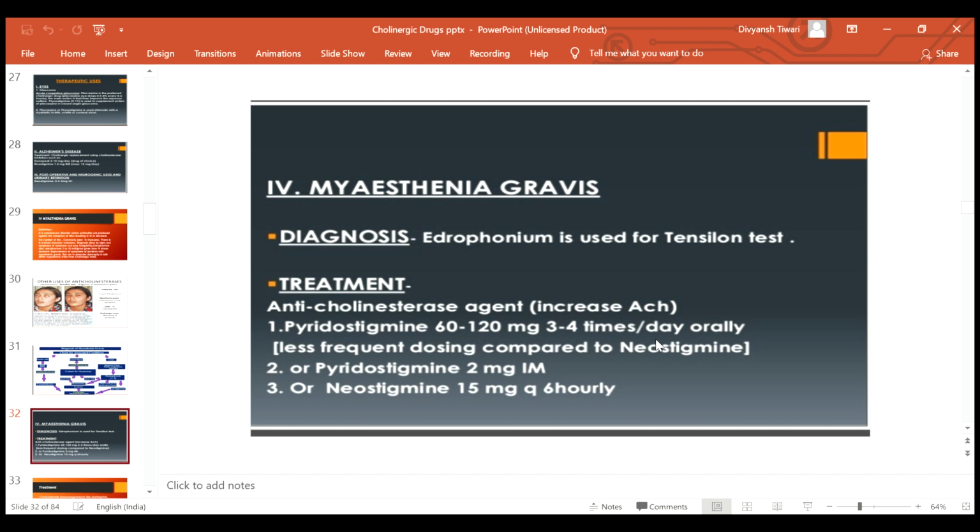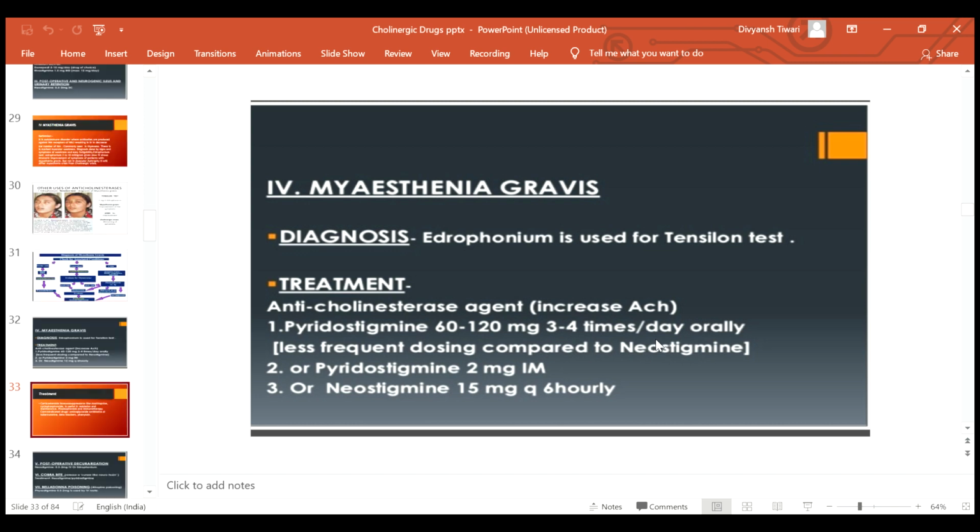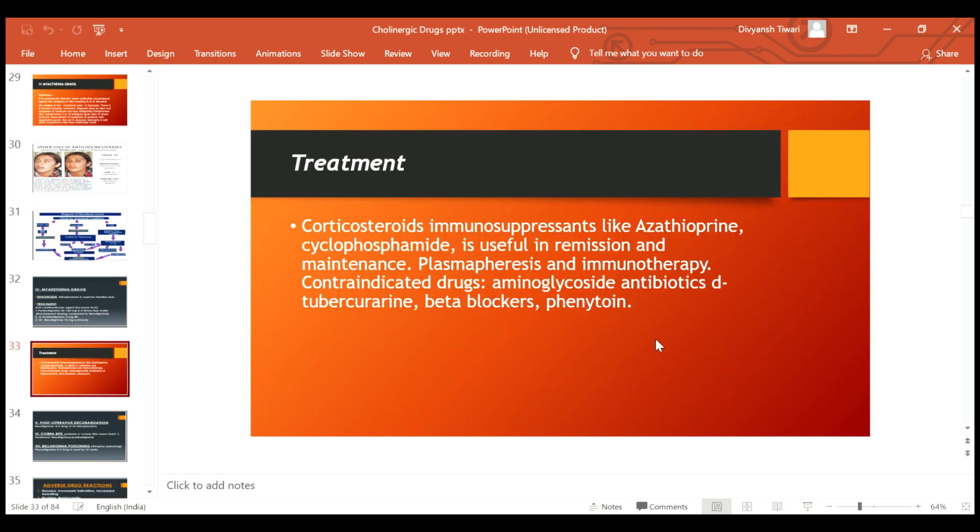For myasthenia gravis diagnosis, we all know that edrophonium is used and the test is called the Tensilon test. Other drugs are pyridostigmine 60 to 120 mg 3 to 4 times per day, pyridostigmine 2 mg IM, neostigmine 15 mg 6 hourly. So friends, the treatment for myasthenia gravis mainly is corticosteroid, immunosuppressive therapy like azathioprine, cyclophosphamide, and plasmapheresis.